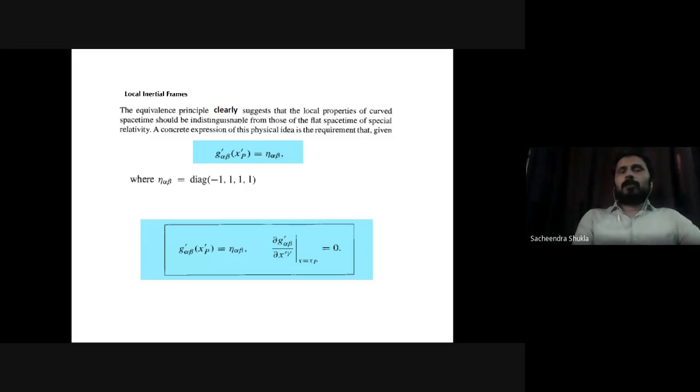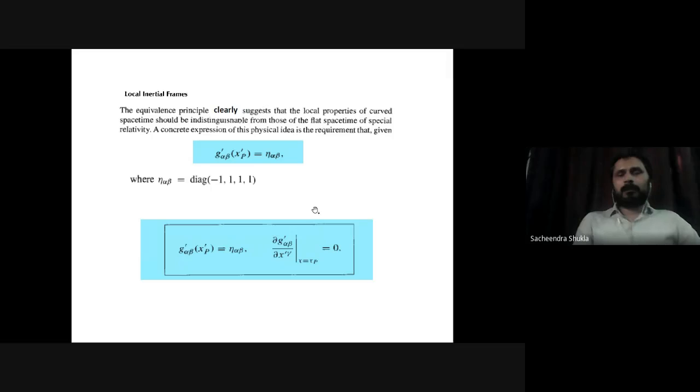Okay, so this is one experimental set, and this is one experimentally verified result. And further, in addition to this, not only g prime is eta alpha beta, or g dash, that is in the coordinate system I can make it constant, but the derivative of the metric can also be made to vanish at a point. That is del g upon del x. This derivative of the metric can be made to vanish.